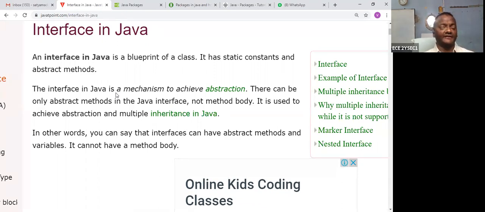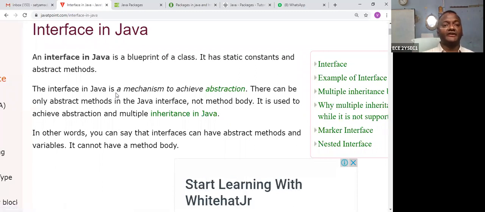Suppose an object is created. That object can access the subclass by using polymorphism, and with dynamic polymorphism it can be executed.